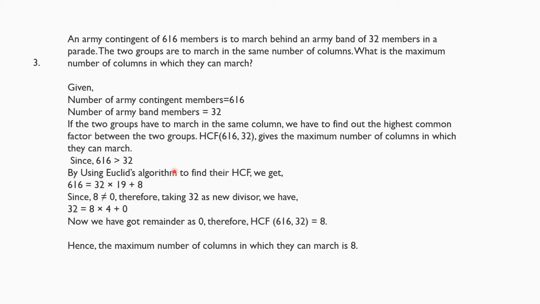Here remainder is not equal to 0, so we will continue the division. Then we can express as 32 equal to 8 into 4 plus 0. Here remainder is 0, so we will take the divisor as HCF.